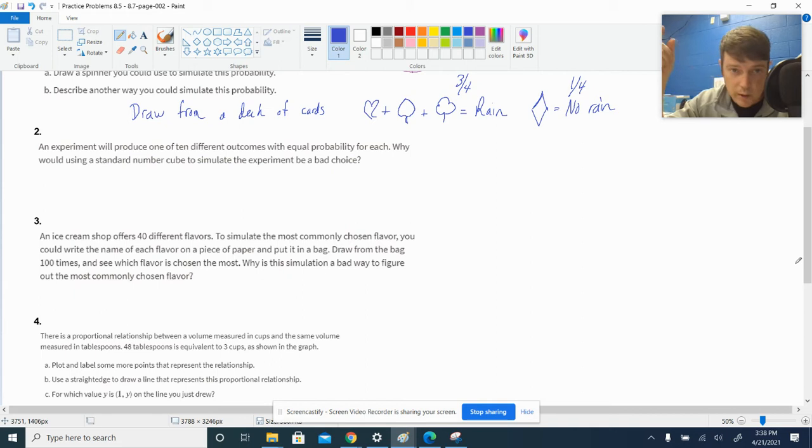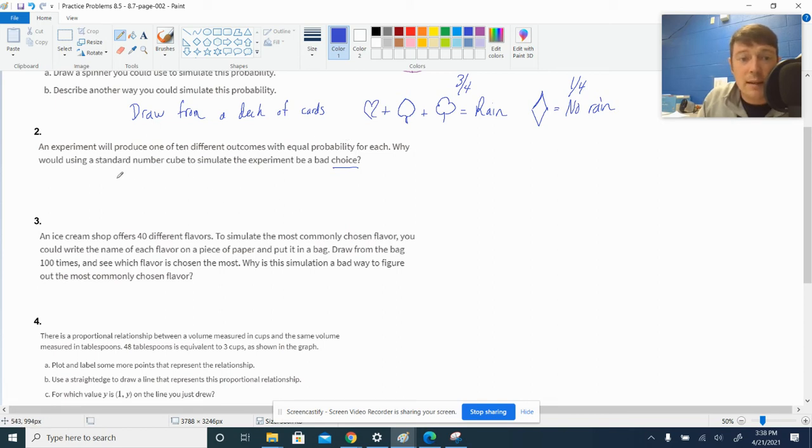Number 2, an experiment will produce 1 of 10 different outcomes. Okay, I'm following. With equal probability of each, 1 out of 10. Why would using a standard number cube to simulate the experiment be a bad choice? Why is it bad to use a number cube with a 10 outcome event?